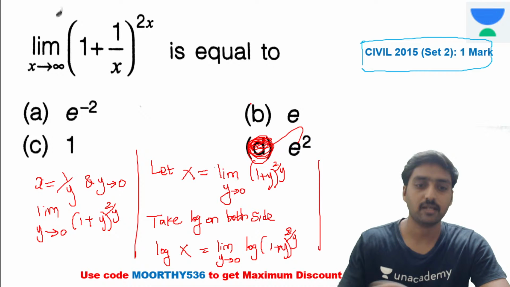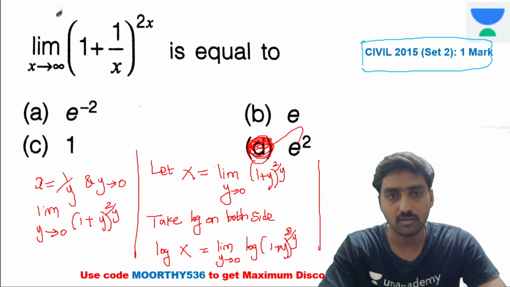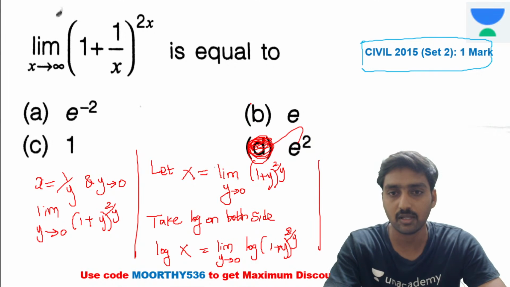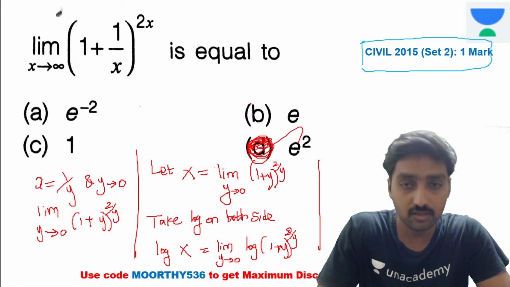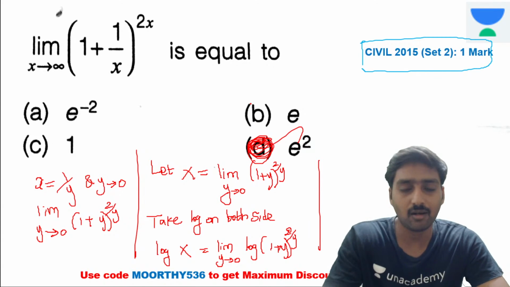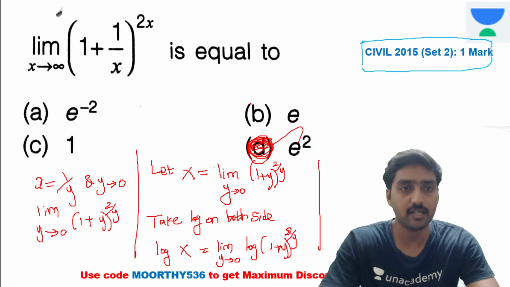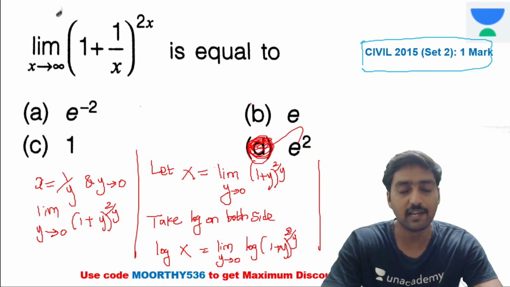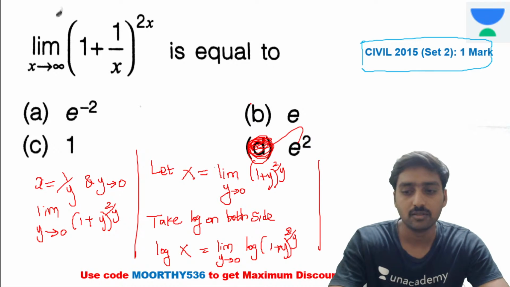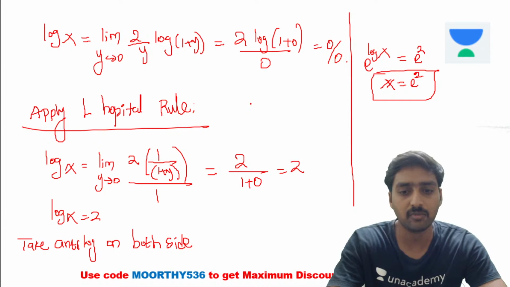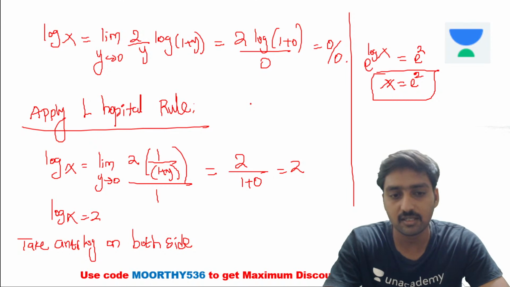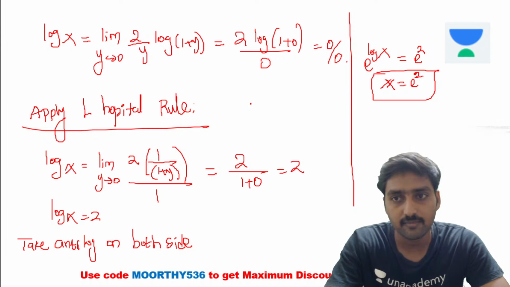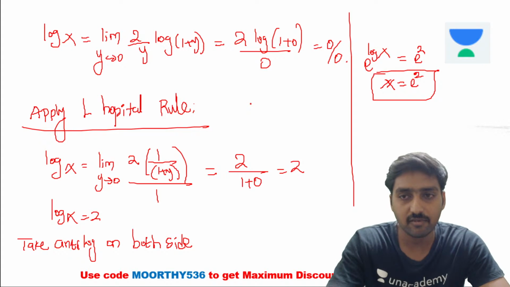Is it okay? It's a type 2. In the previous class, we discussed the type 1, type 2, type 3 differences. Now it's one more time the combination of type 2 and type 3. That means the limit tends to infinity plus L'Hopital rule combined problem. It's very important. It's a repeatedly coming method in the limits. Is it clear now? I hope it's clear for all the students, right?